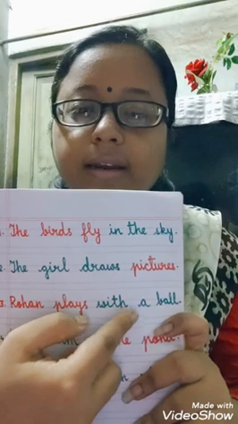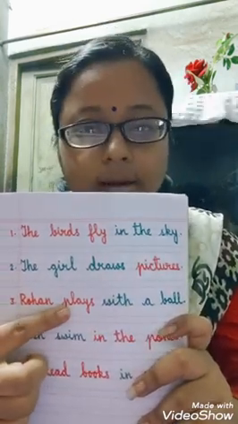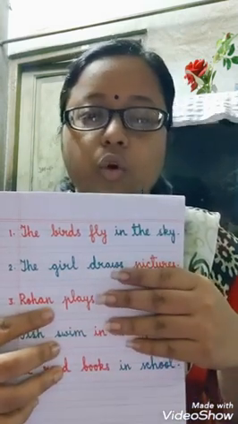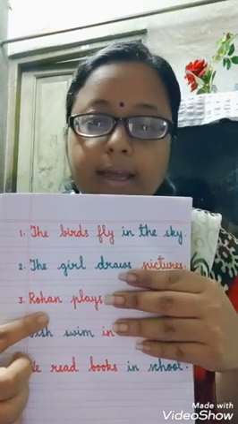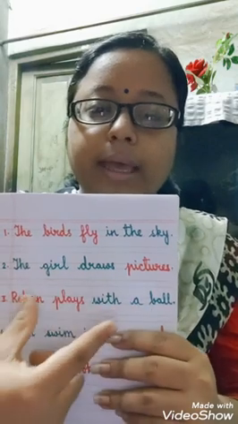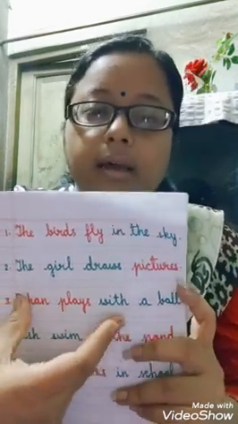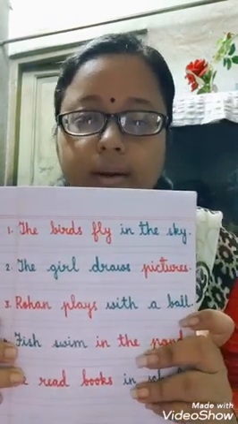What have I added extra? Rohan plays was already there, and without these words, it is making sense. But if we add with a ball, it is again making sense, and it is making the short sentence into a big one.